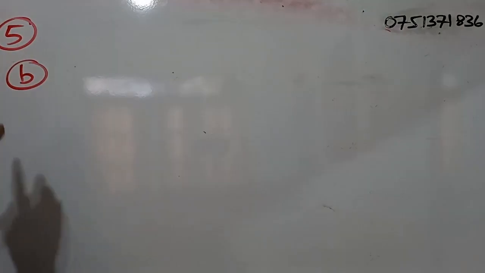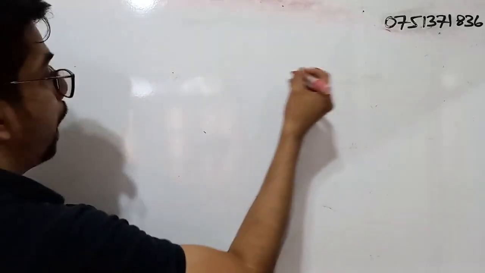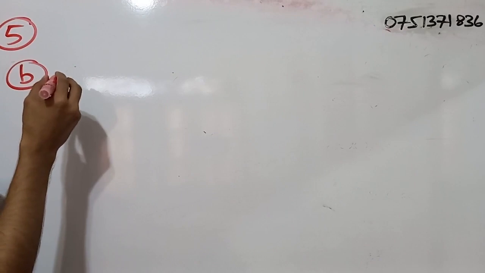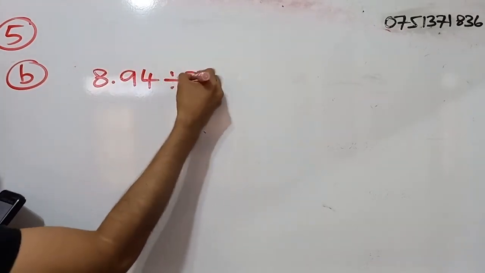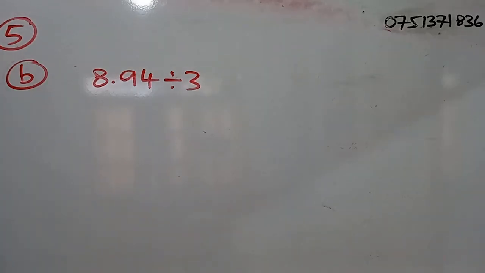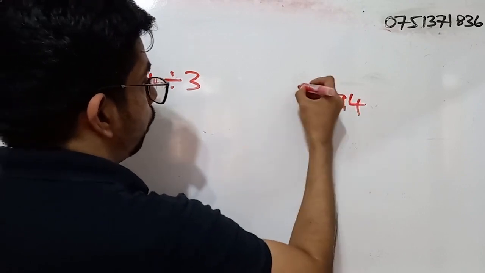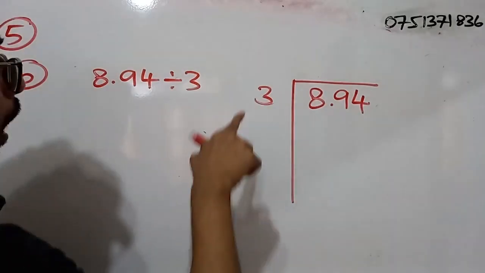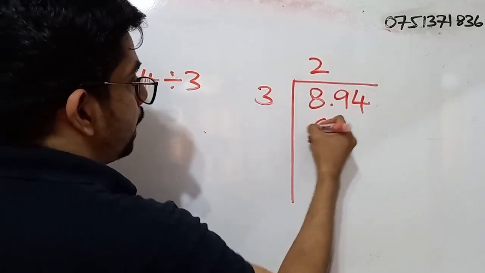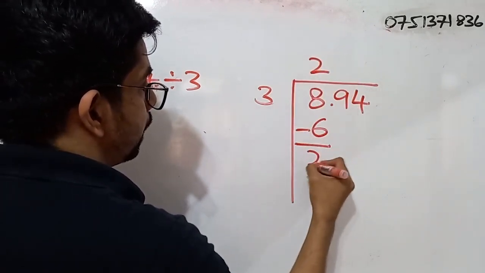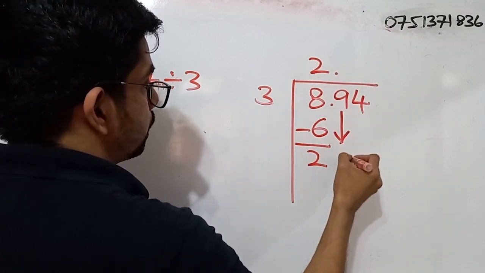Right, so third part, we have a division. So what do we have to do? We have to divide 8.94 by 3. Right, so we will do the long division. 8.94, we will divide this by 3. How many 3's are there for 8? We can go up to 2. 3 times 2, what is that? 6. 8 minus 6, we get a 2. Right? So we put a decimal point and drag down this 9.